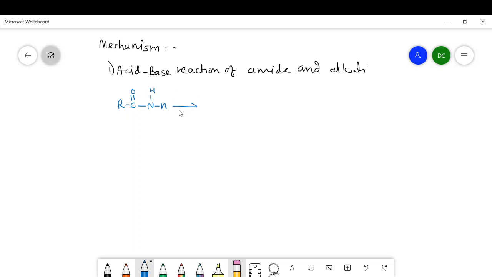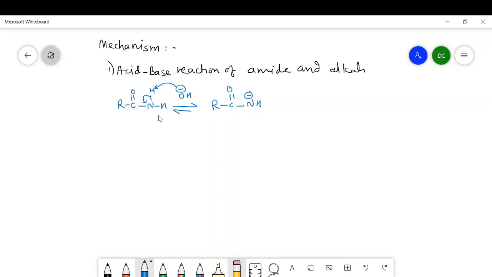It undergoes acid base reaction with NaOH, and from NaOH we will take only OH minus ion, which abstracts the hydrogen, and this electron is shifted here, so that we will get RCON, negative charge here, and hydrogen.